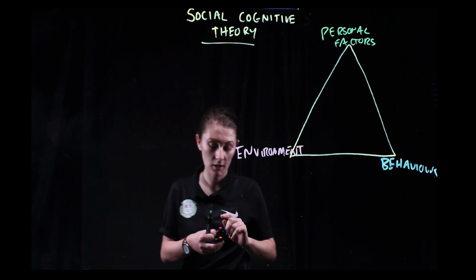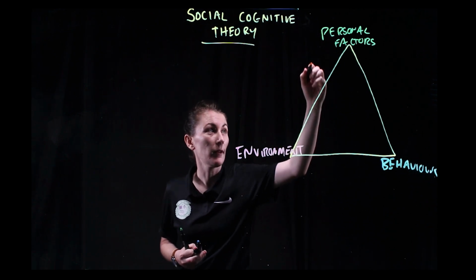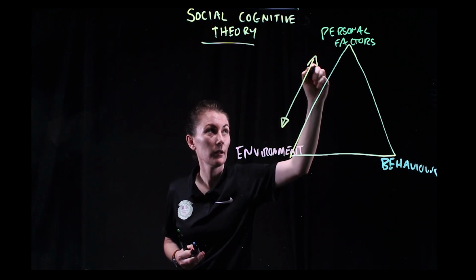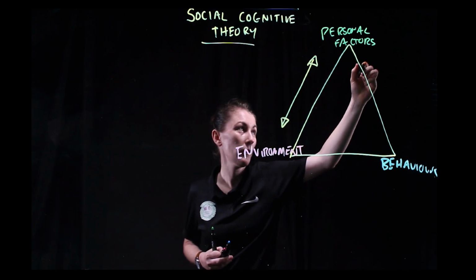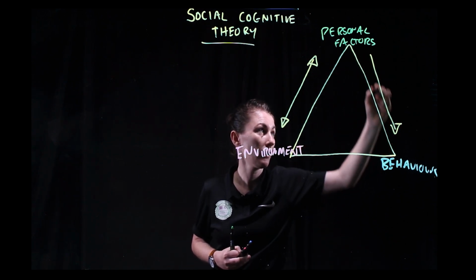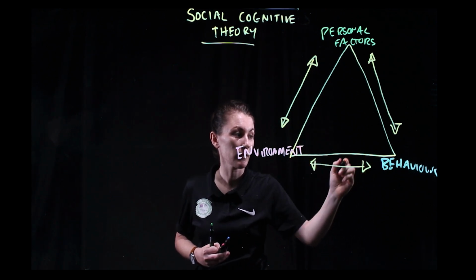Now, this framework is all about the interaction of an individual and their environment. Okay, so the individual and their environment, and I'll explain this arrow in a second, but also the individual, their behaviour, and then how that behaviour can impact the environment and vice versa.